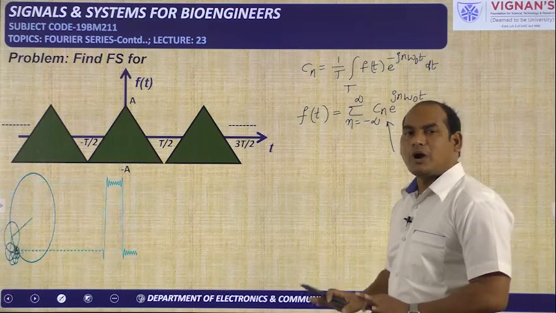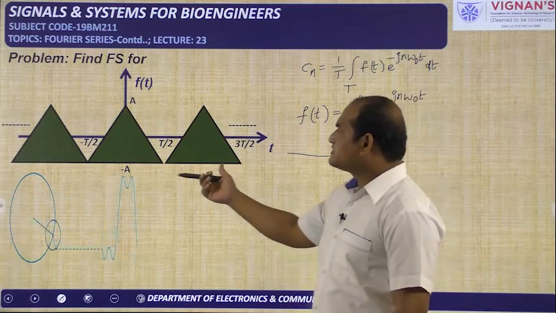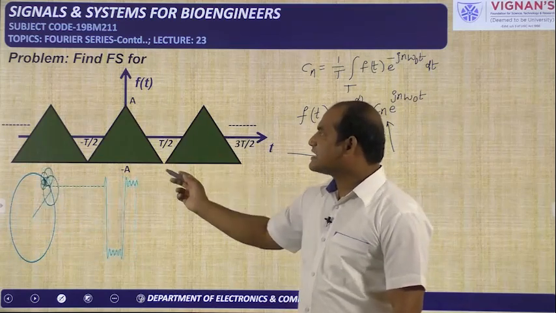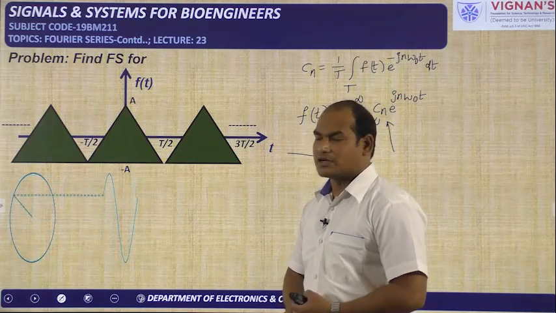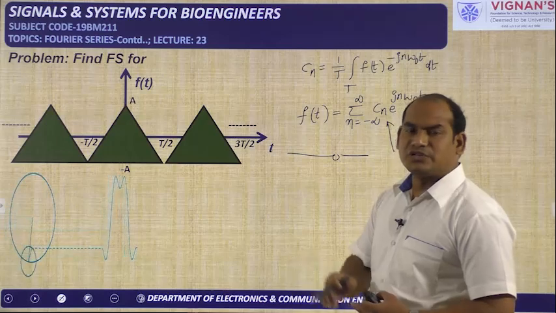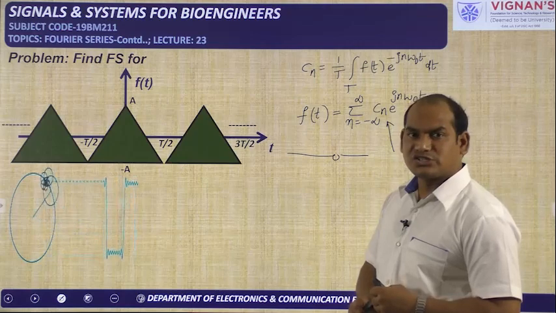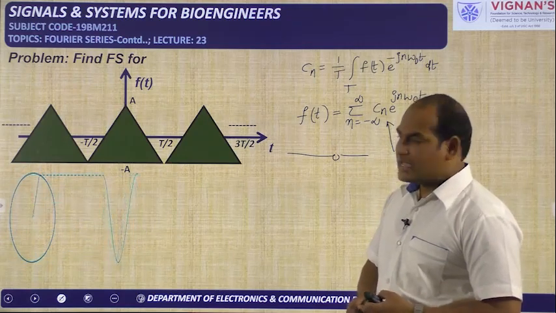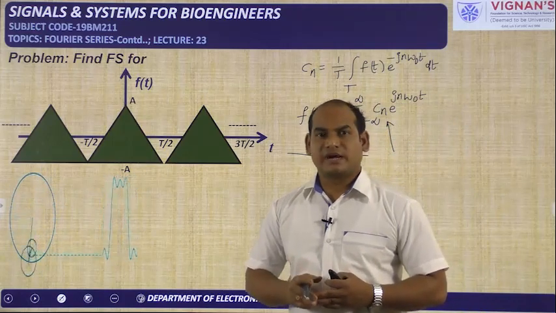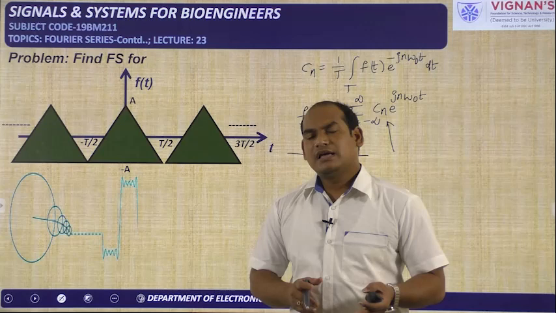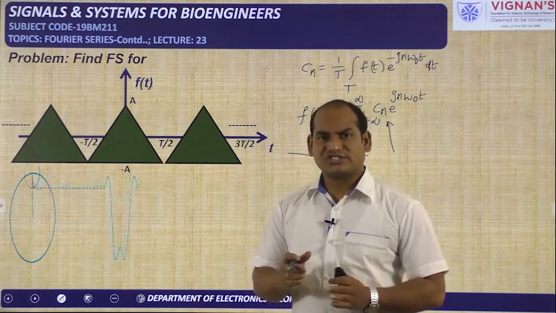This is one way. What is the other way? We can use the time differentiation property. Apply differentiation to this signal. Because it has ramps, you will get steps. Ramp differentiation is a step, as we have already seen. After that, the steps involve discontinuities, so if you differentiate the steps, you will get impulses. And we know for the impulse stream the Fourier series coefficient is 1 by T. And if the impulses are shifted, we can use exponentials with respect to that shifting amount.